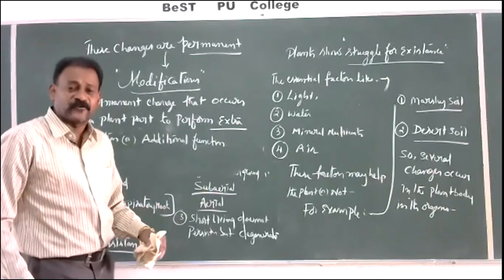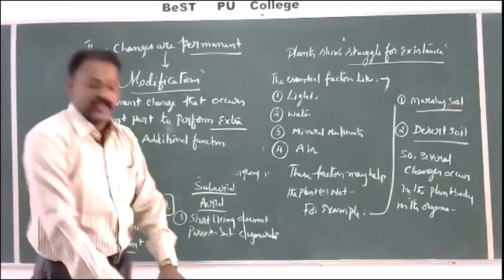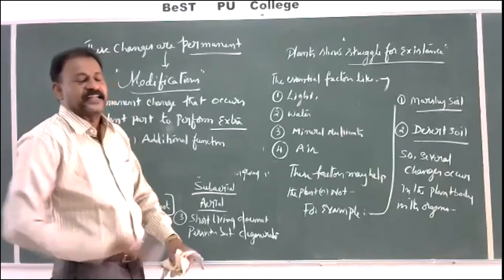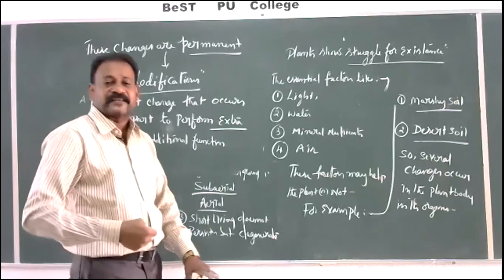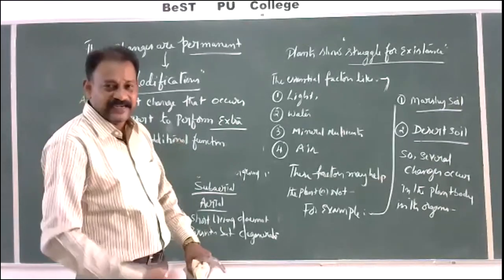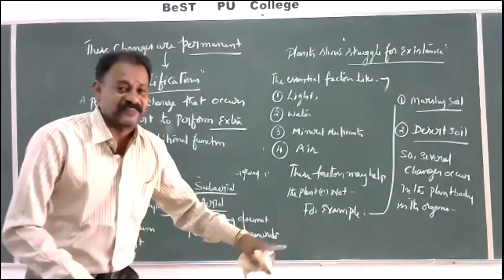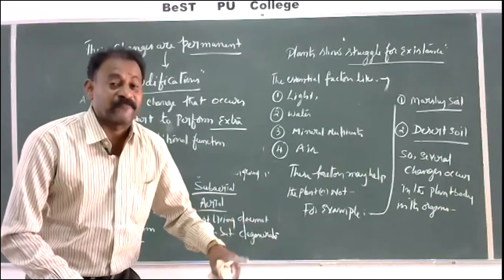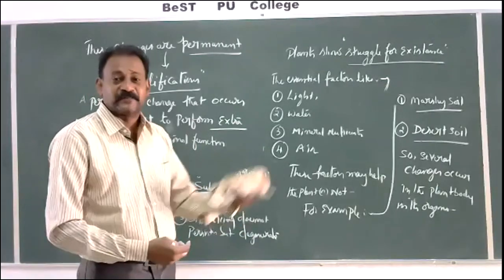It means roots, what is the function of root? Root's function is fixing to the soil, absorption of water and minerals, and conducting them to the stem. Apart from this, some changes will occur in the roots to perform some extra function. Some roots will be there to get air, respiratory roots.